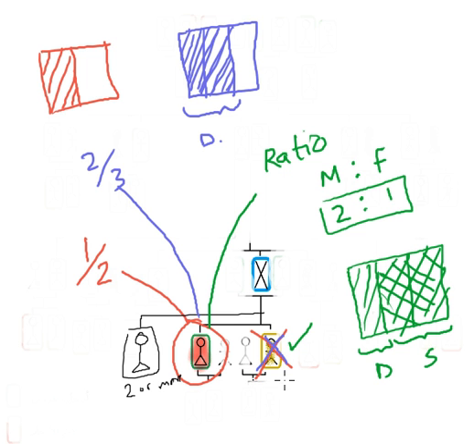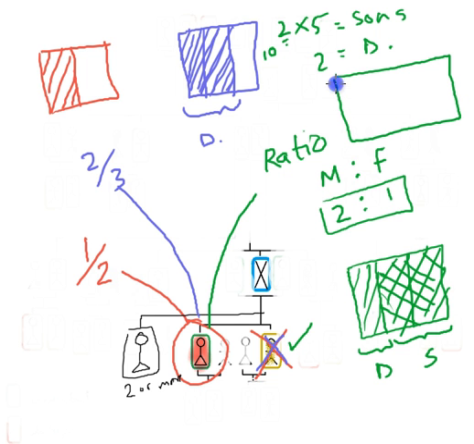So let's say, for example, there's 5 sons. Okay, let's do it over here. 5 sons and 2 daughters. How would we work that out? Well, the way you work that out is 5 times 2, which gives us 10. Okay, so we have 10, and 10 plus 2 equals 12. So we divide the wealth into 12 pieces. So 1, 2, 3, 4, 5, 6, 7, 8, 9, 10, 11, 12. So there's 12 pieces there.